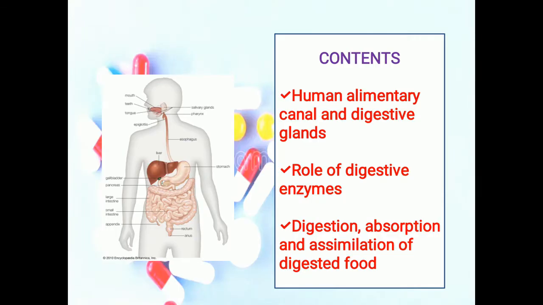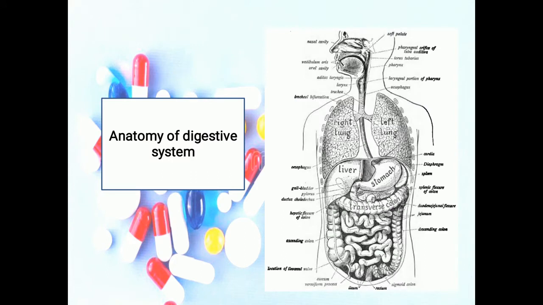The content of the presentation is the human alimentary canal and digestive glands, the role of digestive enzymes in the digestion process, and the digestion, absorption, and assimilation of the digested food. So basically we are going to discuss the anatomy and physiology of the digestive system. This is the basic diagram of the digestive system.